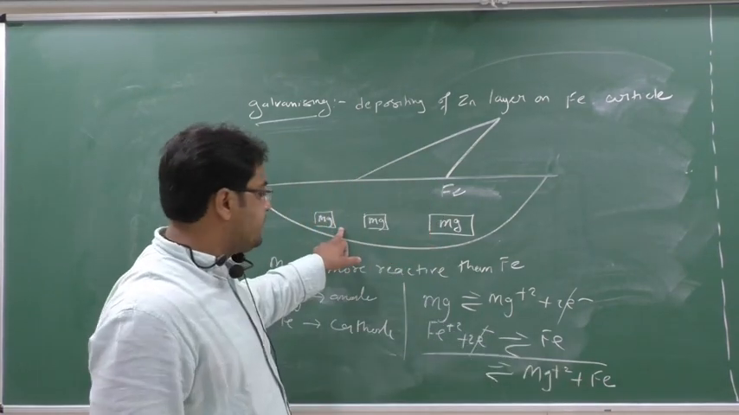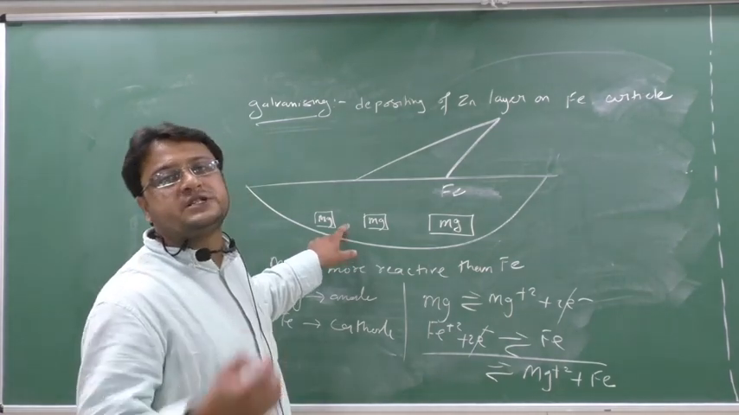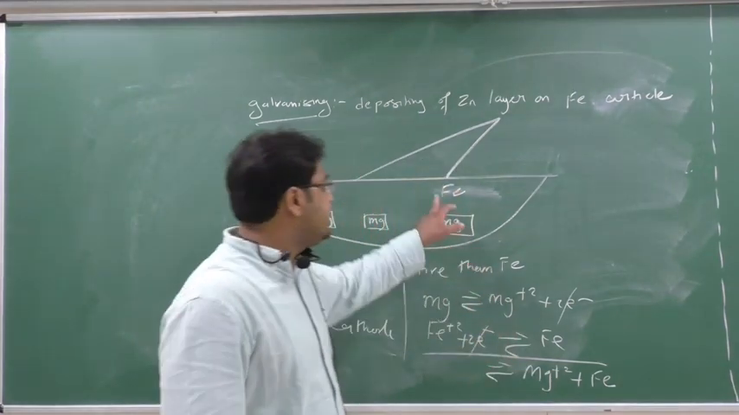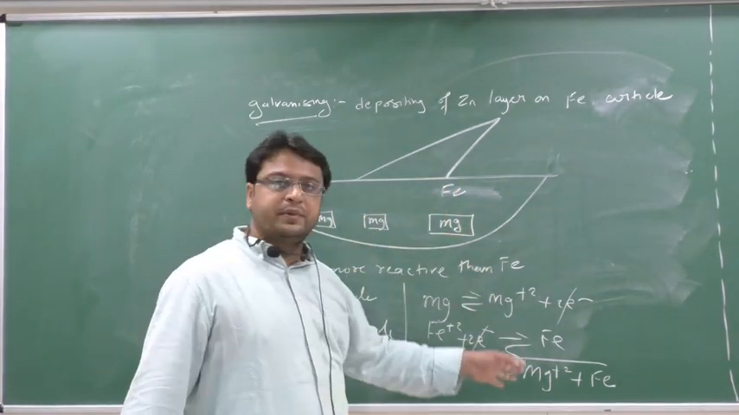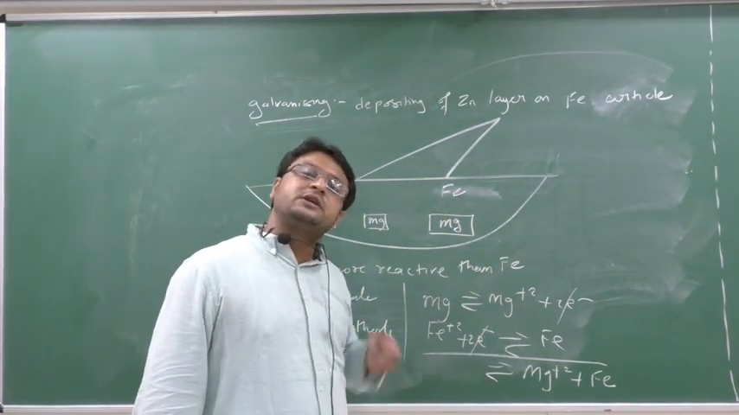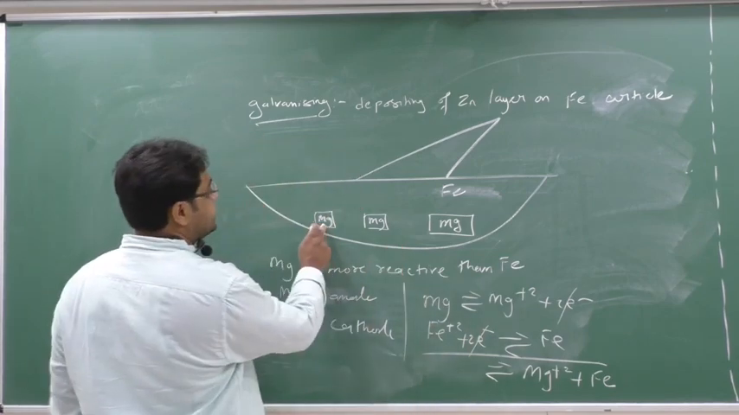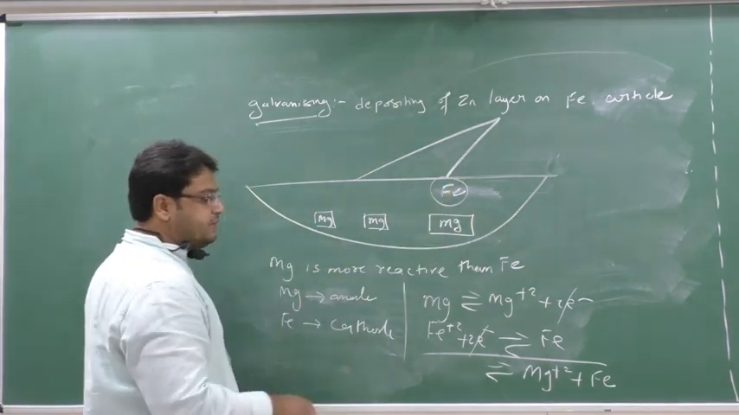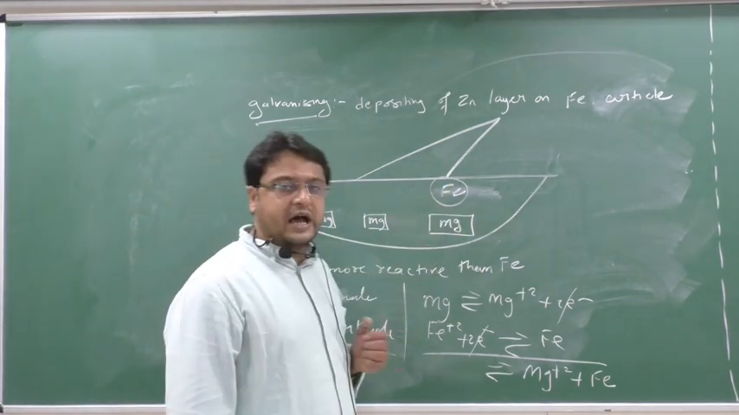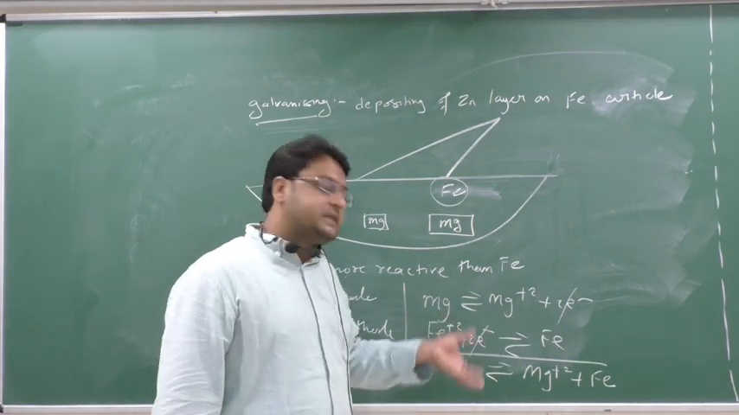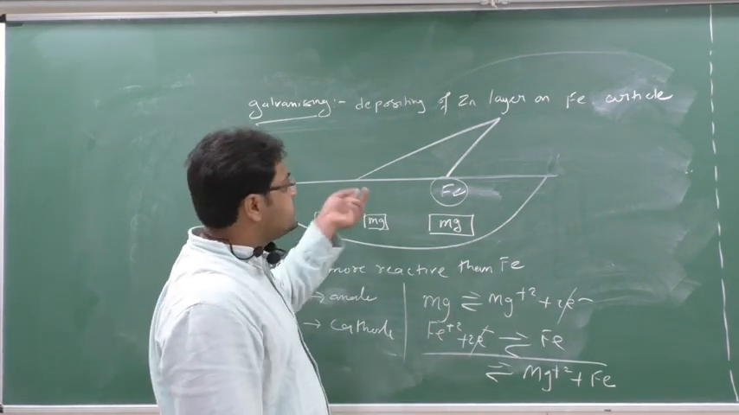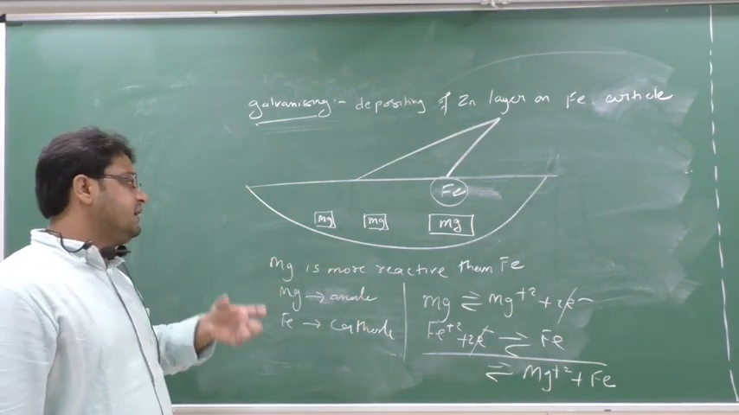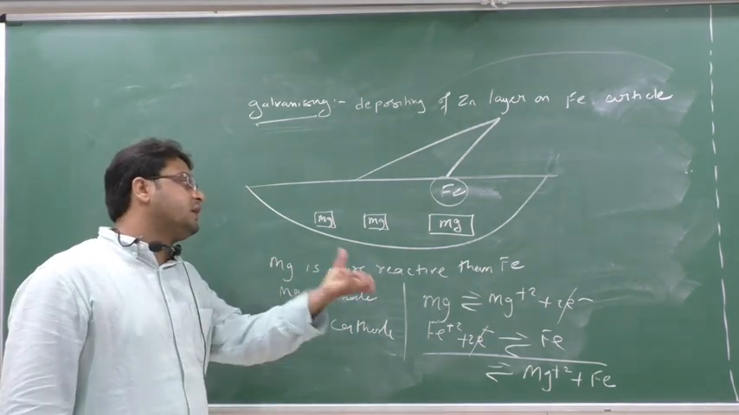So magnesium is forming its ion, and one who forms its ion will rust, while Fe remains as it is. Means here magnesium is rusting to save what? This iron. So magnesium is giving sacrifice to save the iron. Magnesium is on what? On the anode. So this method we call a sacrificial anode method. The anode metal is giving sacrifice to save the cathode metal.